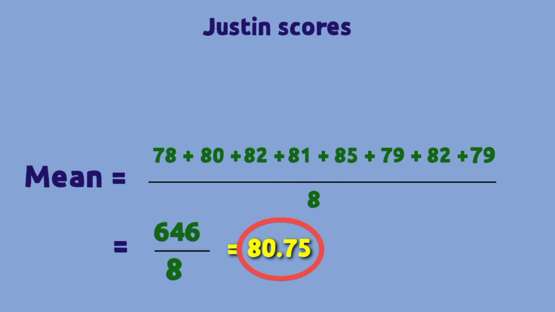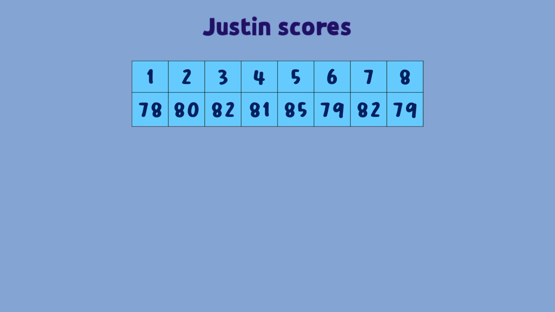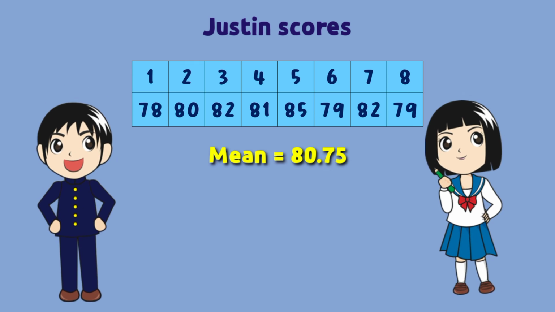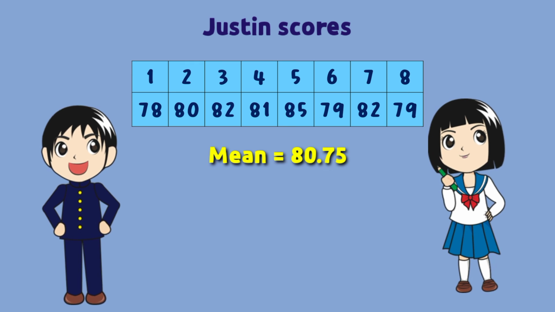This is the mean of the numbers in the list. And so the mean of Justin's scores is 80.75. Now, Justin can tell his mean score over the period to Michelle.